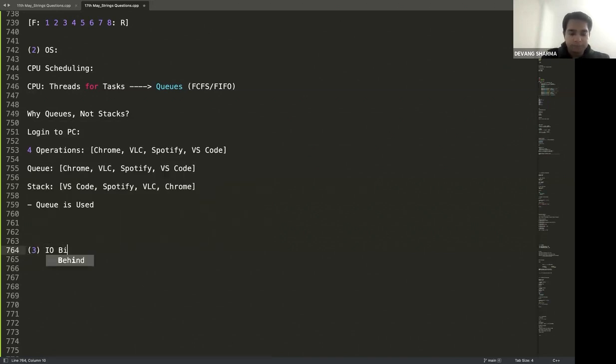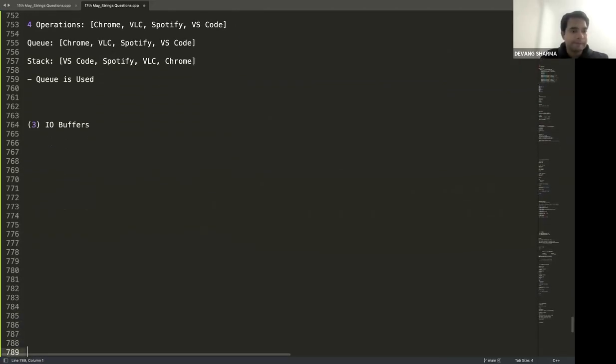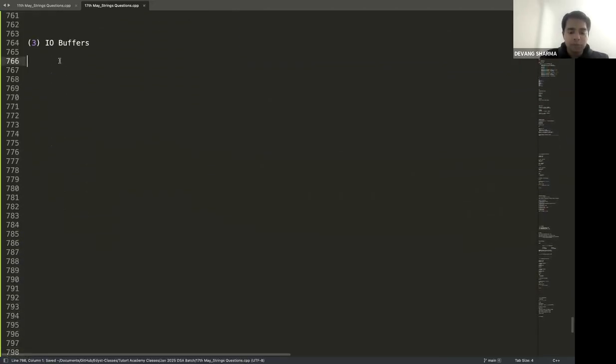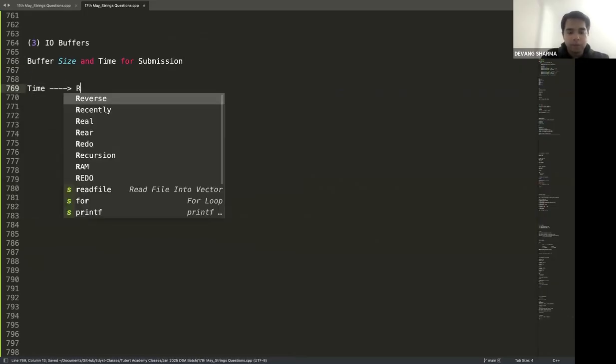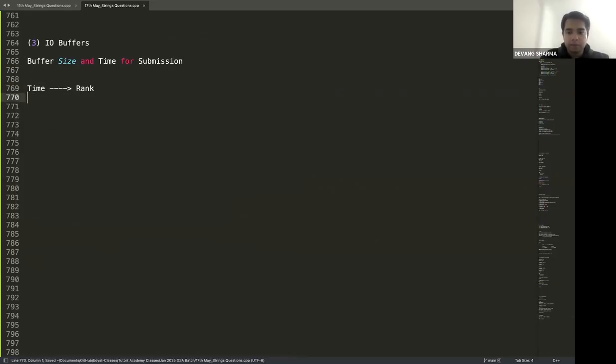Input output buffers. What are IO buffers? Let's talk about it. Any sort of buffer and time of submission are stored in a queue order. Time is used to determine the rank.